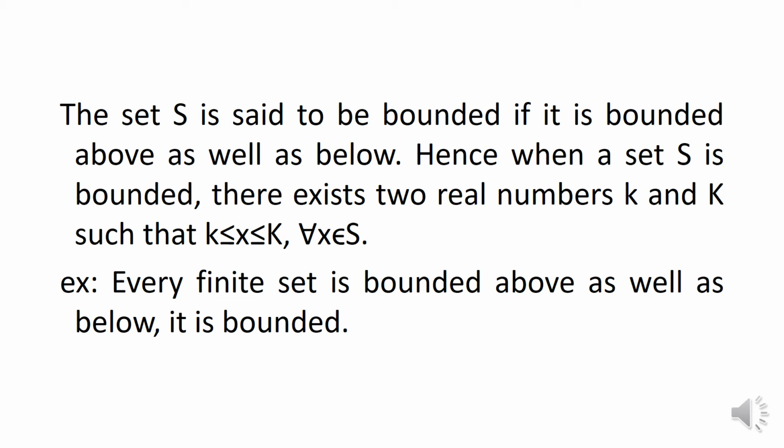So, the element x of the bounded set S lies between the lower bound and the upper bound for all x belonging to S. Example: every finite set is bounded above as well as below. So, it is said to be a bounded set.